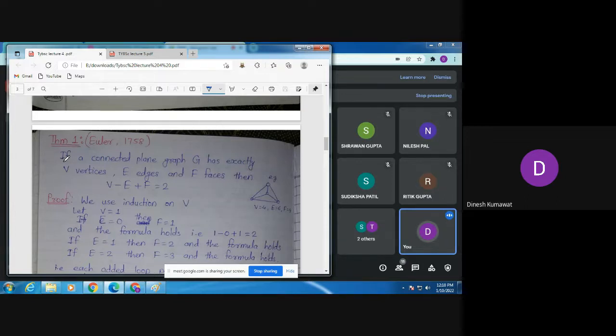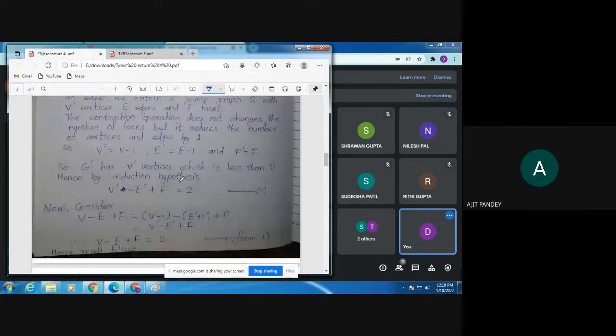Theorem number one: if a connected plane graph G has exactly V vertices, E edges and F faces, then for any planar graph, V minus E plus F is exactly 2. We have already seen many examples based on this formula. Clear?